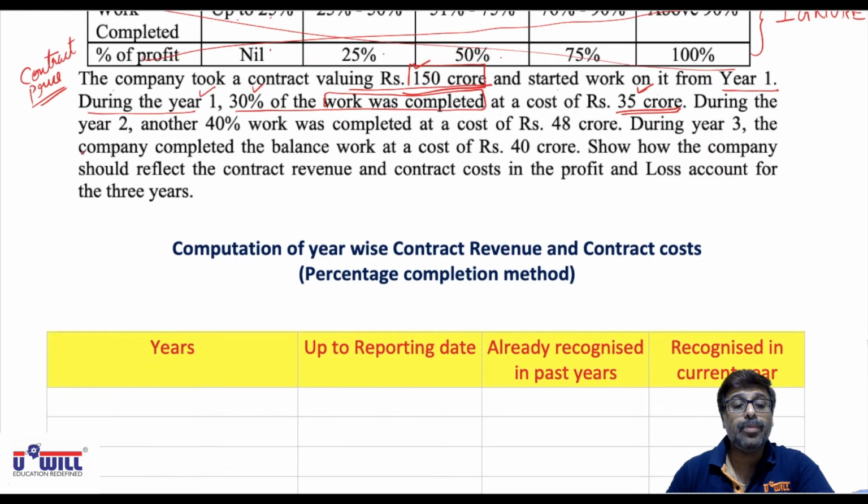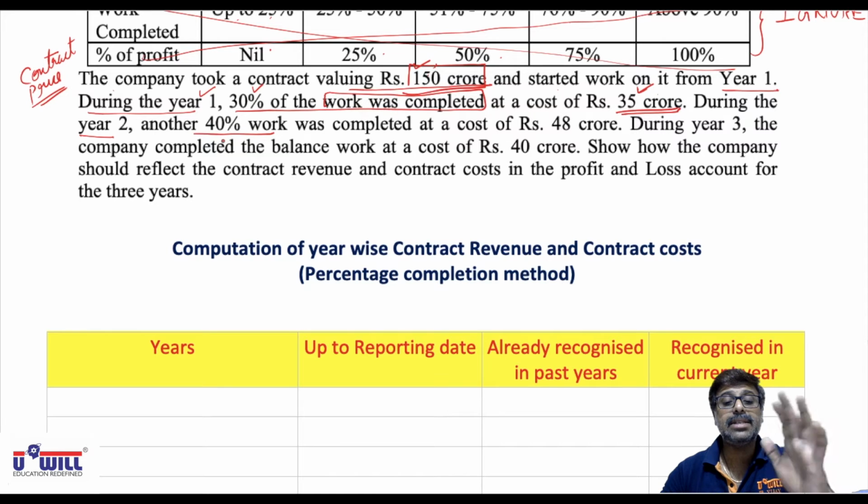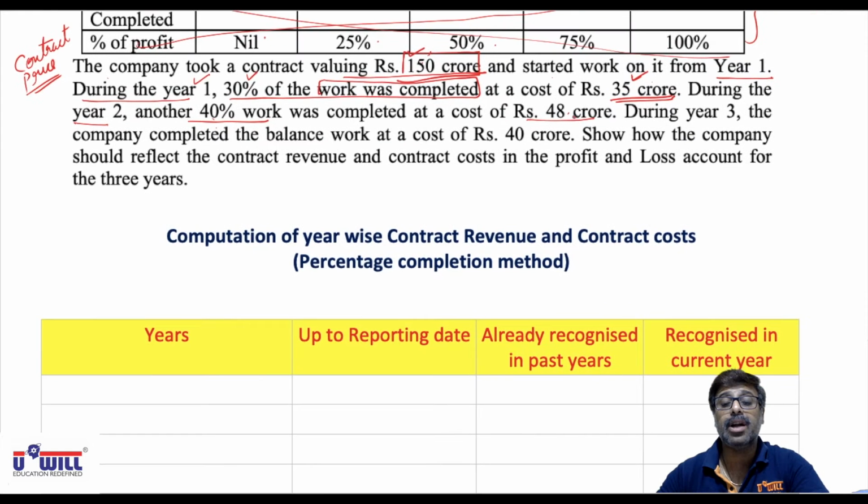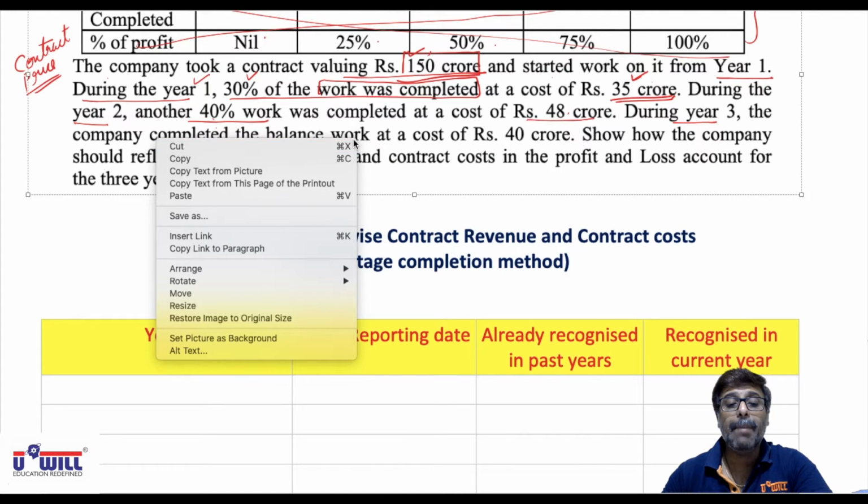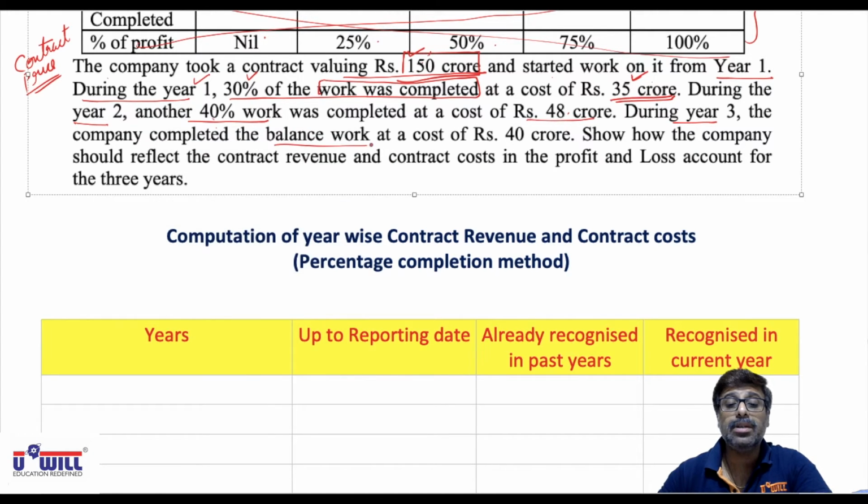During the year 2, another 40% work was completed. So 150, 40% is 60 crores. At a cost of 48 crores, so 60 minus 48, what is the profit you will record in the books of accounts? 12 crores. During the year 3, the company completed the balance work. Now what is the balance work? 30% plus 40%, 70%.